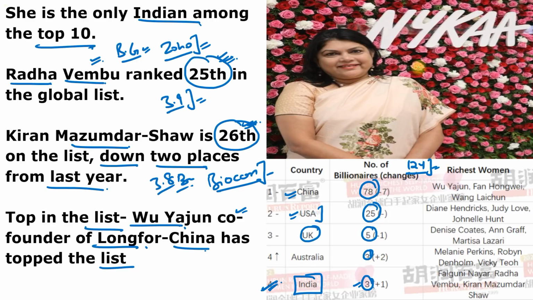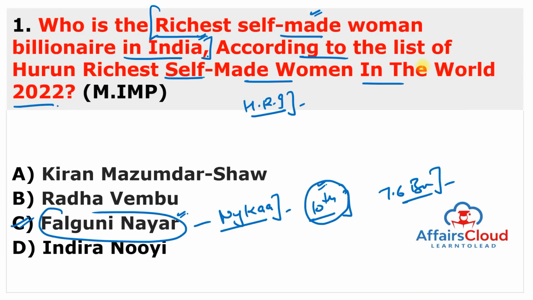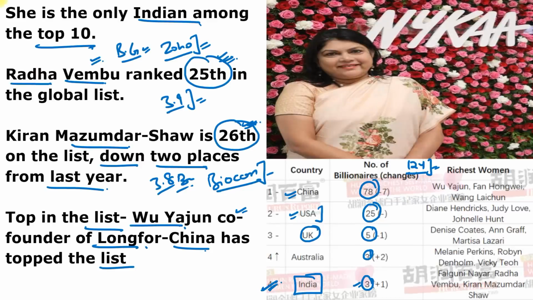So you have to remember this data. This is very, very important. The first rank in India goes to Falguni Nair if we are talking about the richest self-made woman billionaire in India. Second rank goes to Radha Vembu, and third rank goes to Kiran Majumdar Shah. But globally, Falguni Nair rank is 10th, Radha Vembu rank is 25th, and Kiran Majumdar Shah rank is 26th. Very, very important. Moving to next question.